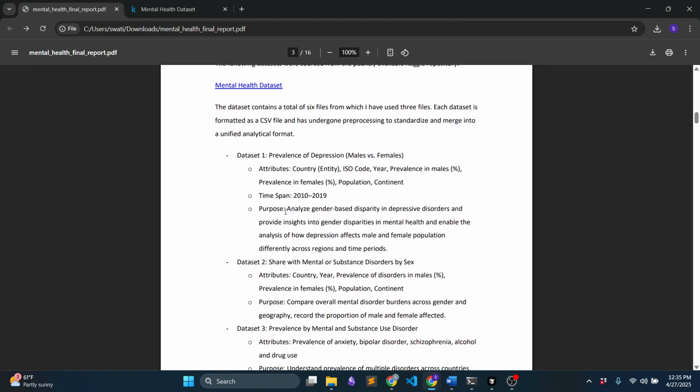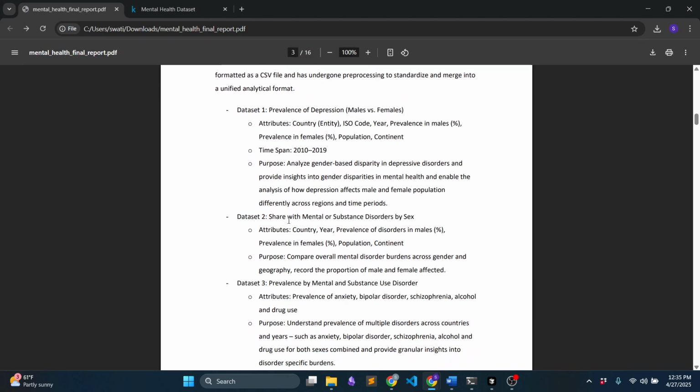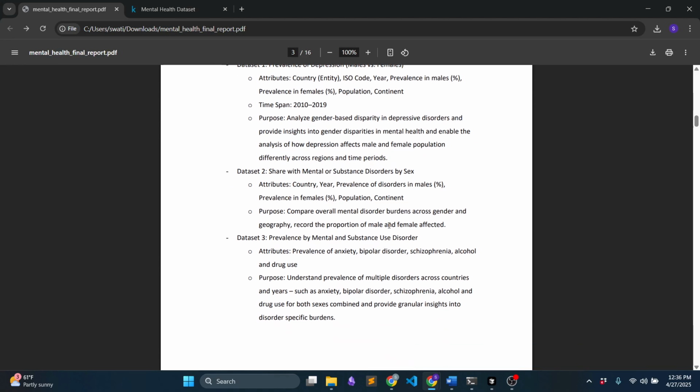The purpose of this dataset is to analyze gender-based disparity in depressive disorders and provide insights into gender disparities in mental health. The second dataset is named share with mental or substance disorders by sex. The purpose of this dataset is to compare overall mental disorder burdens across gender and geography.